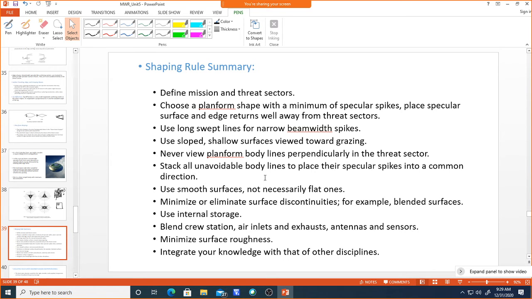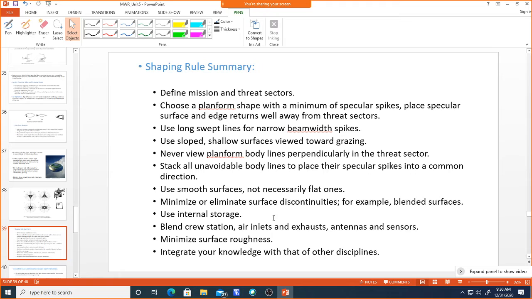And stack all unavoidable body lines to place their specular spikes into a common direction. So you can place these specular spikes in a common direction so that they can be avoided. And use smooth surfaces, not necessarily flat ones. If you have a flat plate, as I said, compared to a sphere and cylinder, the flat plate will return backscatter in the same direction. So don't necessarily use flat ones, but use something like conformal surfaces or blended surfaces. That is a better one.